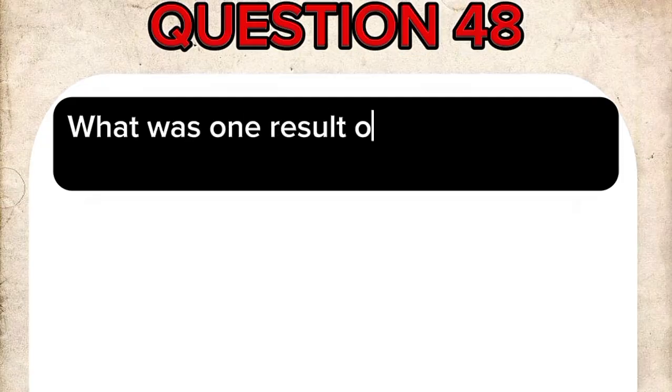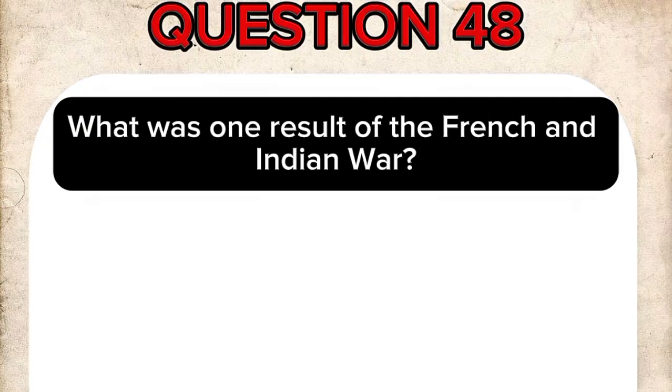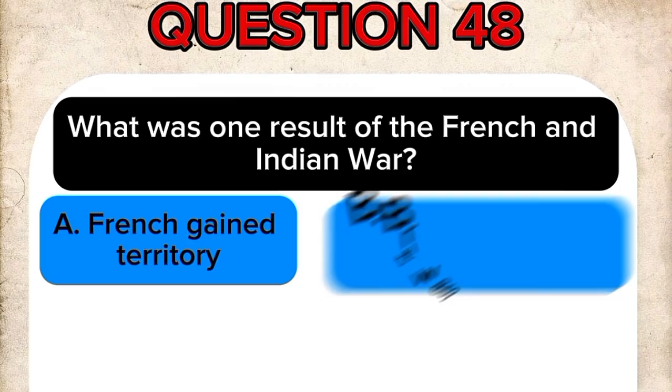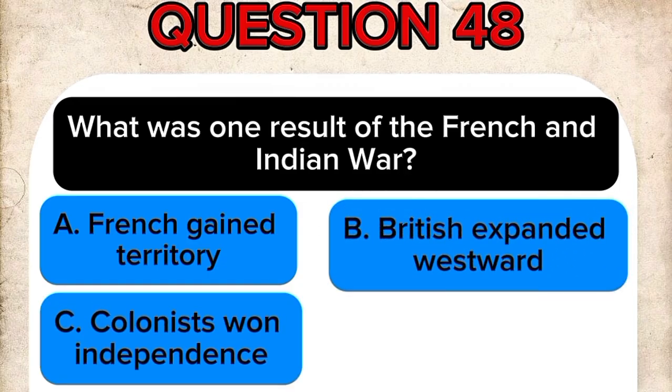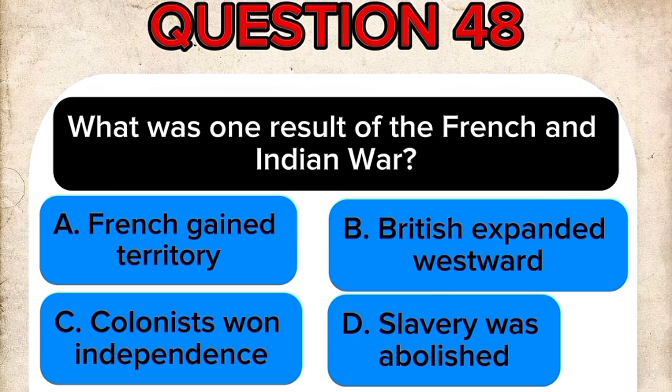Question 48. What was one result of the French and Indian War? A. French gained territory. B. British expanded westward. C. Colonists won independence. D. Slavery was abolished.